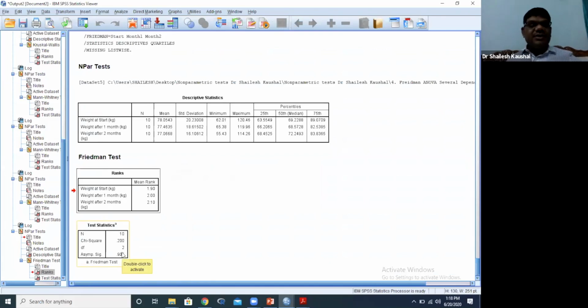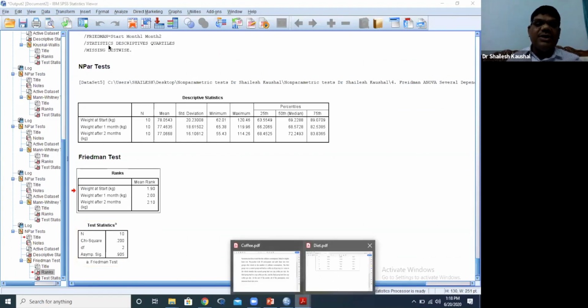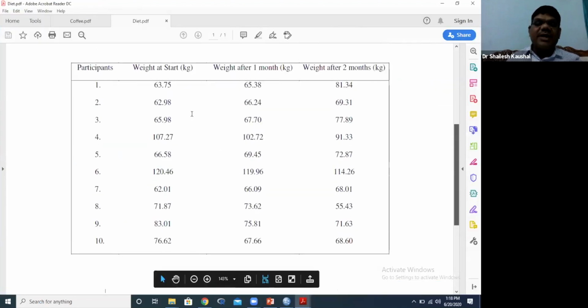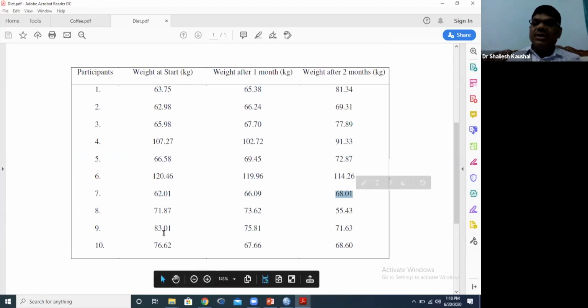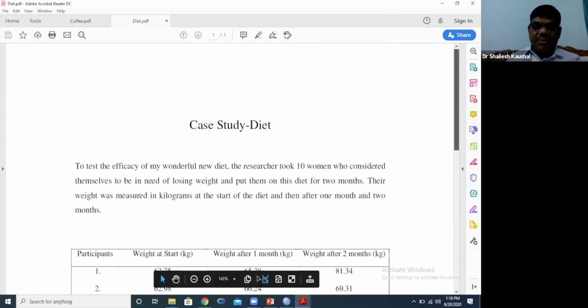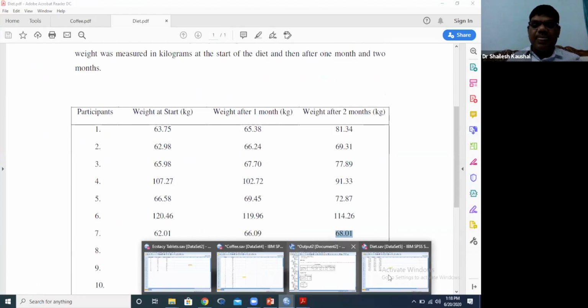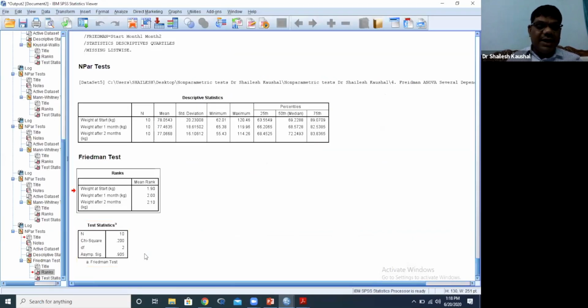It means this particular treatment is not working for losing the weight of 10 women, because of the p value, and through the data we can also see the weight, the maximum of participants' weight is increasing, 62, 66, 68. So the treatment is not effective because the p value is greater than 0.05. So we can say this particular treatment is not working.